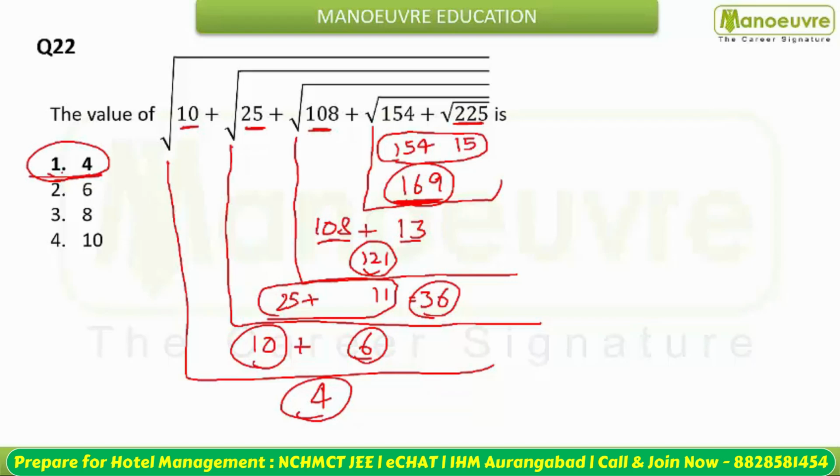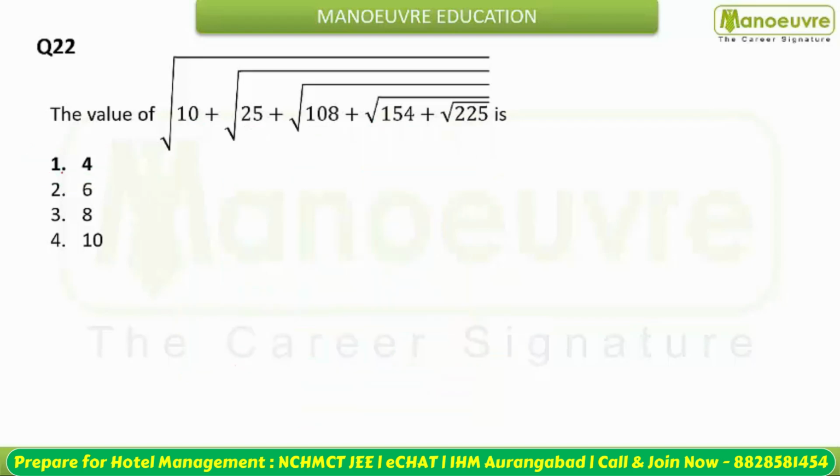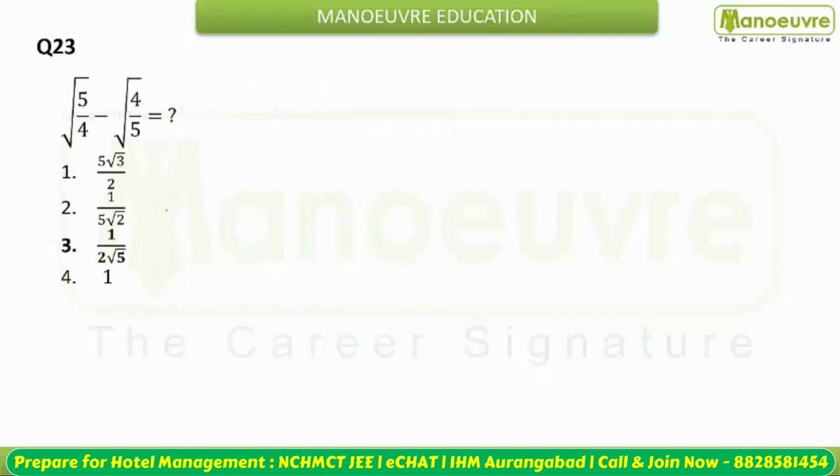Okay, चलिए आगे क्वेश्चन मूव करते हैं. So you need to simplify this expression. You are given under root of 5/4 minus under root of 4/5. You need to tell me what is this value. So guys, when you solve, take the LCM. क्या करेंगे? We are going to take the LCM. That means we multiply the denominators. Denominator को multiply करेंगे. What do you have here? You have 4. Here you have root 5.